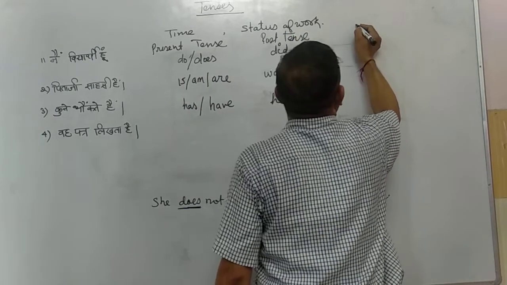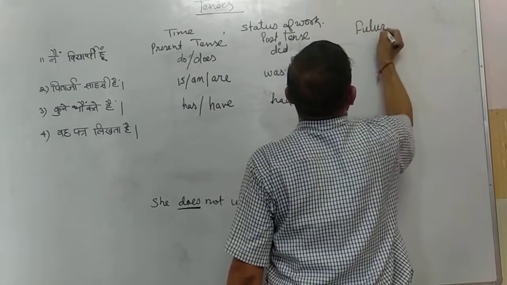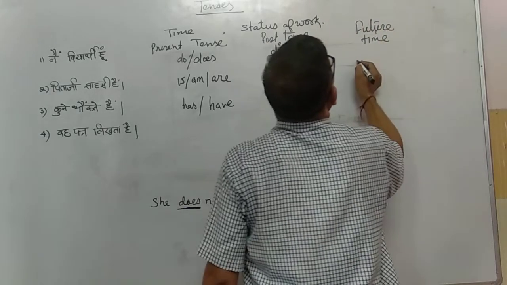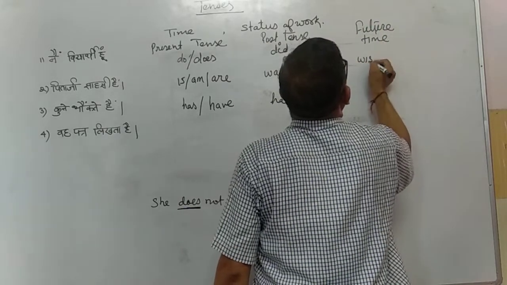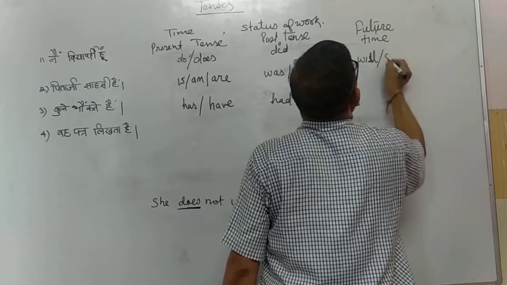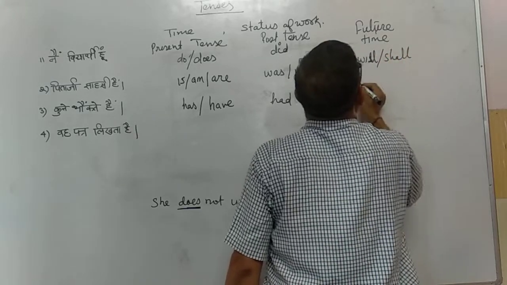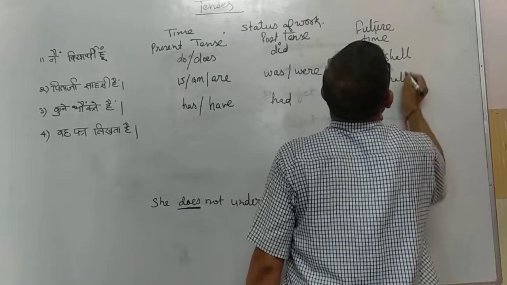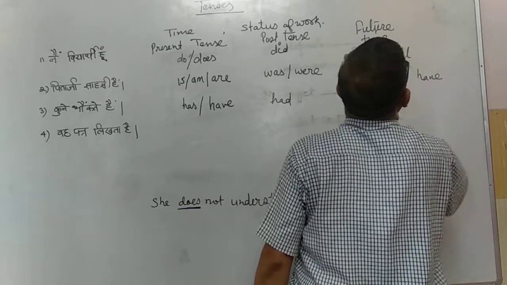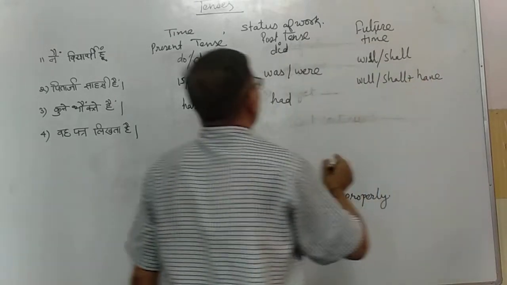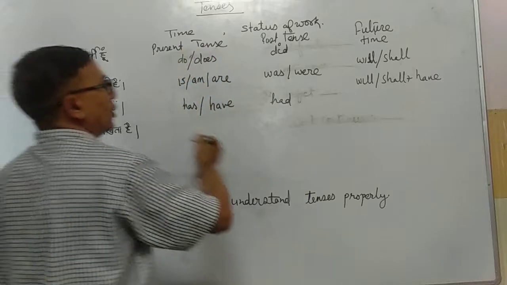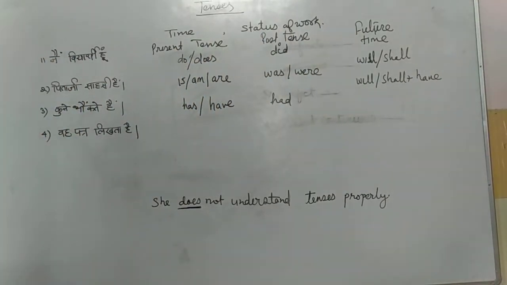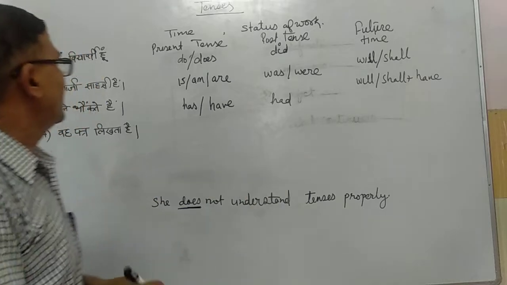And to tell about future time, we have will and shall. Will, shall, have. So if we keep these things in our mind, we can easily find which tense is in the sentence.